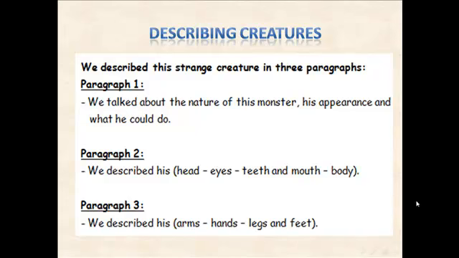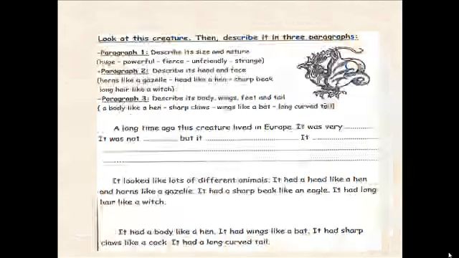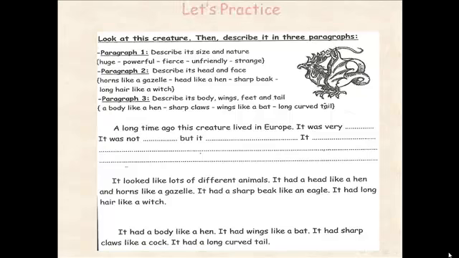Now, we are going to learn, my dear, how to write about the size and nature of a creature. So, this week we are going to learn how to write the first paragraph about describing a creature. How to describe its size and nature. Size and nature.